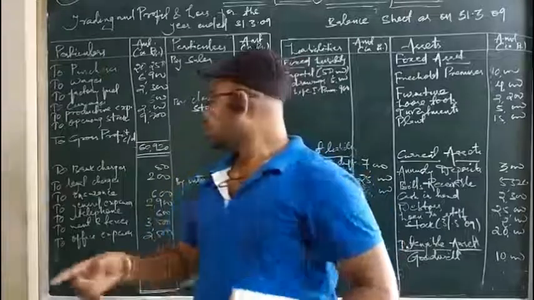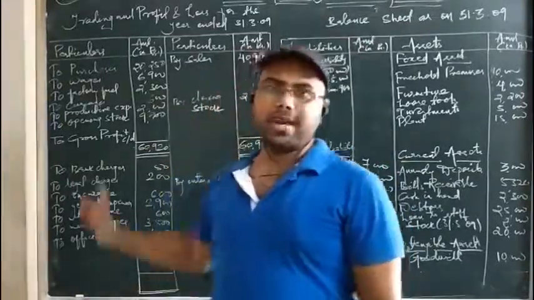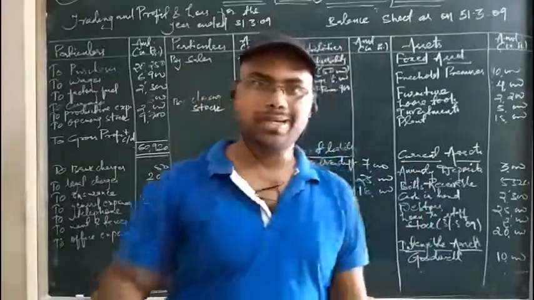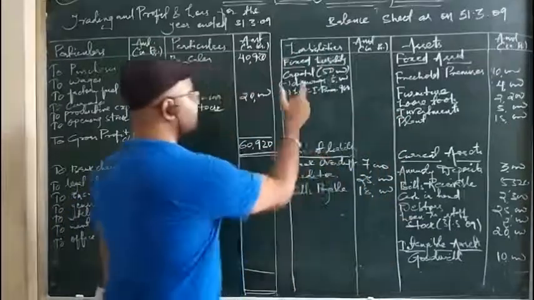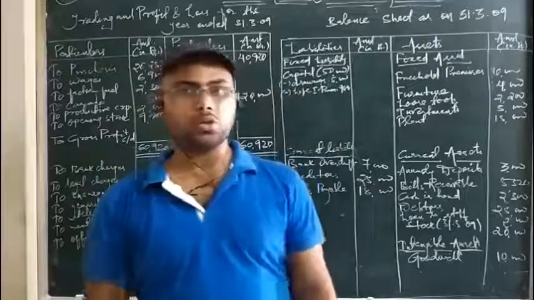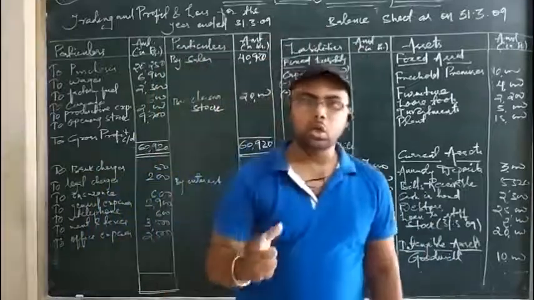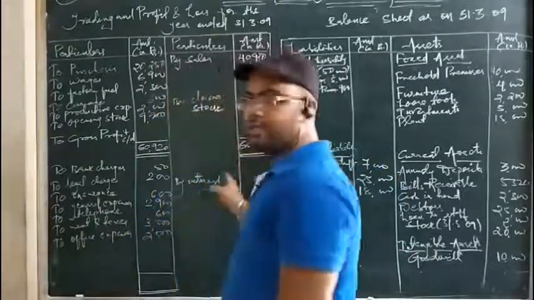Okay students, so we have posted all the items of direct nature in the trading account, those of indirect nature in the profit and loss account, and we have also posted the different types of assets and liabilities in the balance sheet by making a proper categorization. So now moving on to our calculation. As per the rule, in chronological order, first we will close the trading account. See, in the trading account I have put the total here.